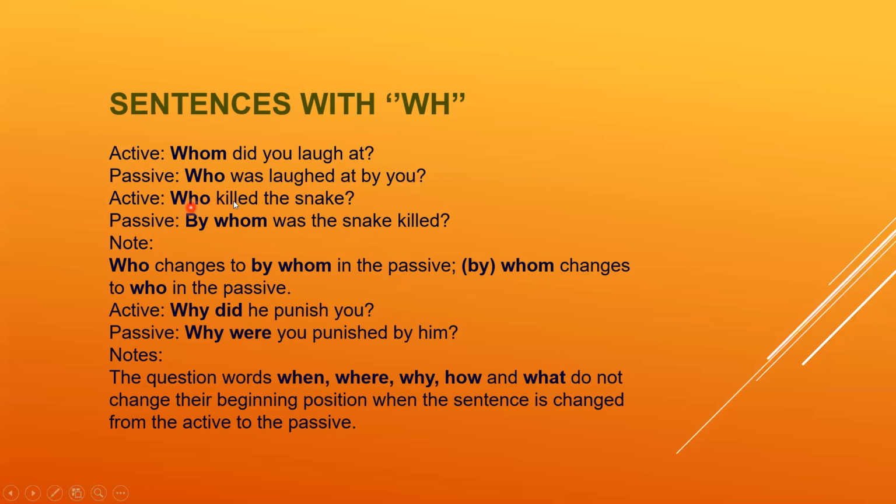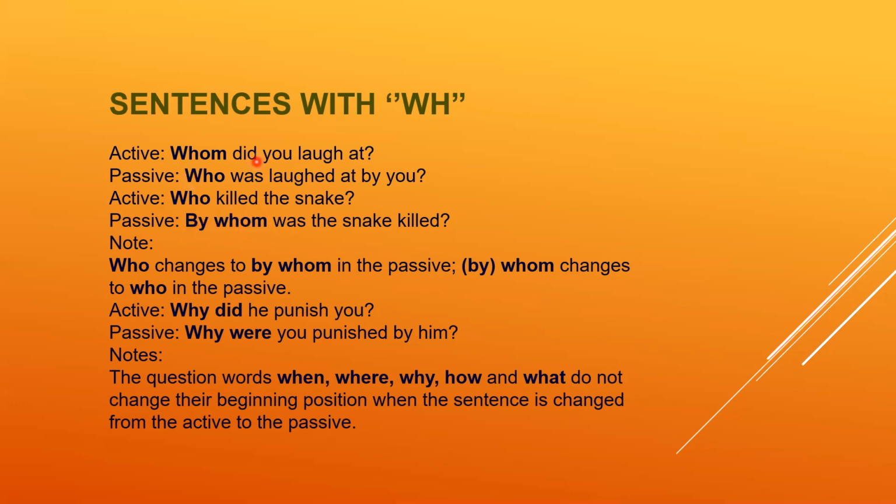Another sentence, who killed the snake? Now, by whom was the snake killed? By whom was the snake killed? Dear students, many students use the snake was killed by whom. It is correct, but the main and accurate way is this. You are supposed to put these WH words in the beginning of the sentence.